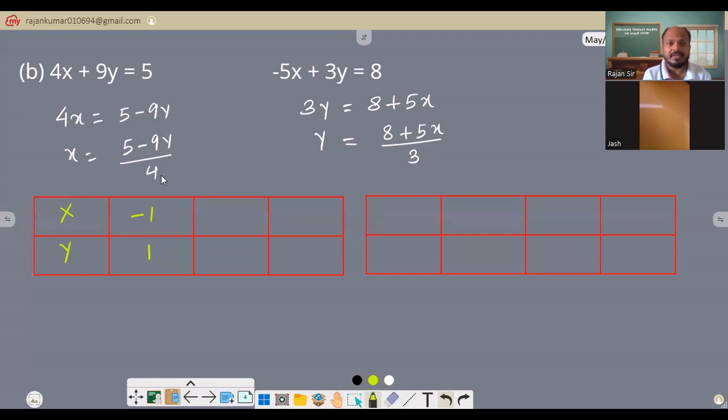First tell me, can you see this one? What values can you put over here to solve it? Any number in your mind, then you can put it here and divide it by 4. If I put 2, it's 18. 5 take away 18, so we will have negative 13 by 4. So try to take any number for y like this, okay? Then you can easily plot on a graph. When you have something like 0.73, it is difficult to plot it on a graph.